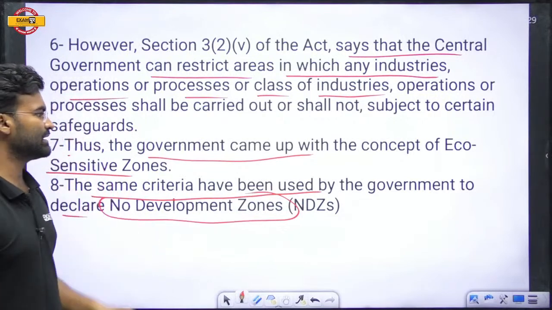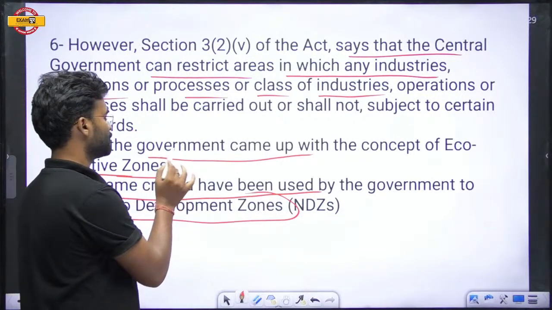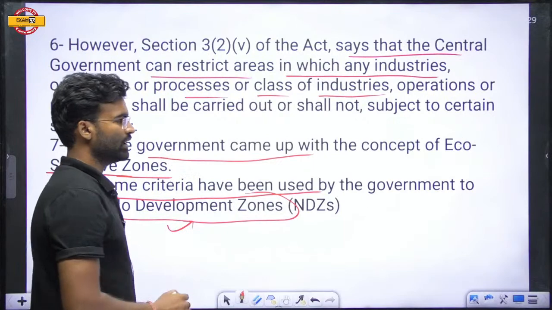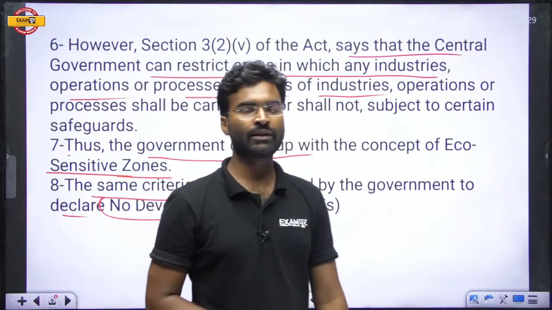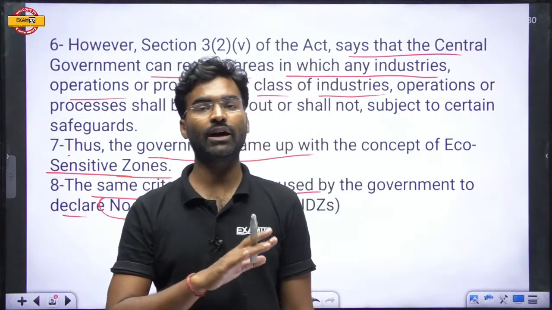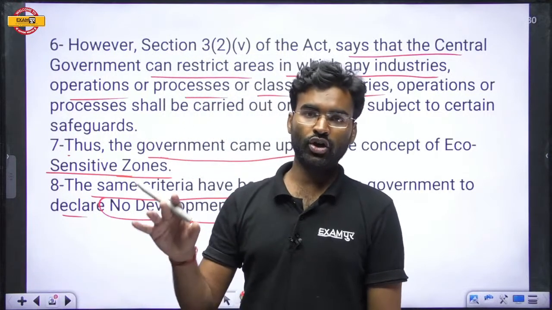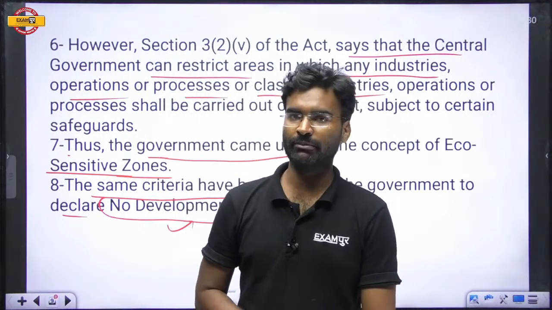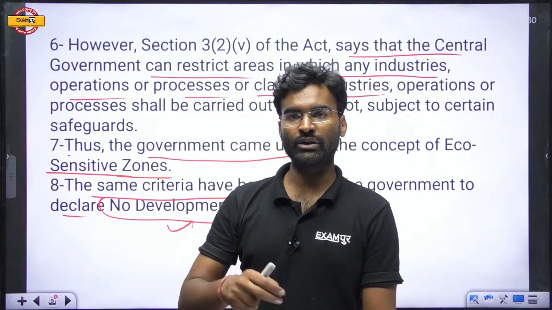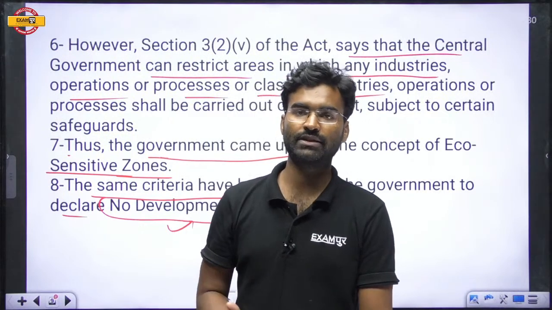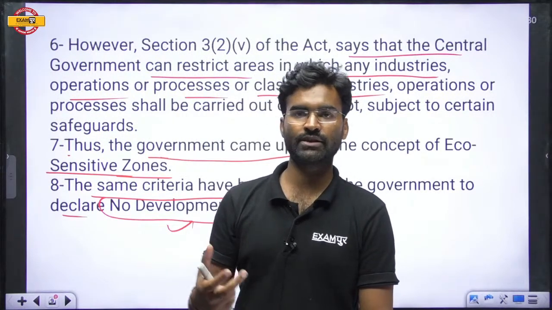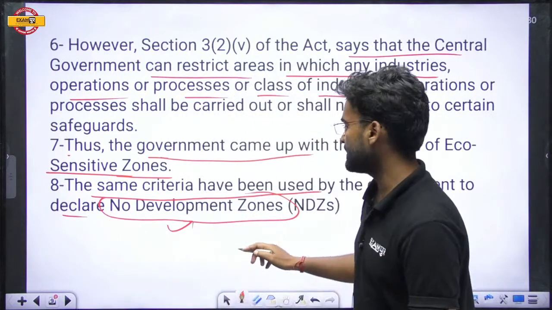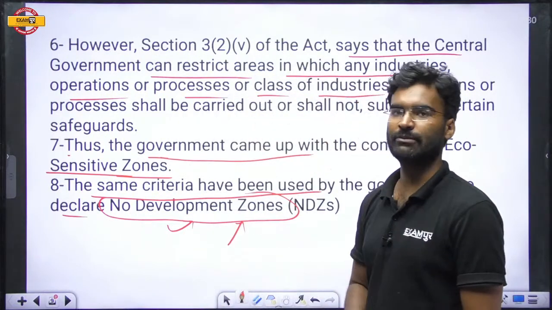So there are two concepts, that is the eco-sensitive zone and the no development zone. A no development zone is an area where all economic activities or all modern development activities are prohibited. So you cannot build any extra or modern infrastructure in that particular area which has been declared a no development zone.